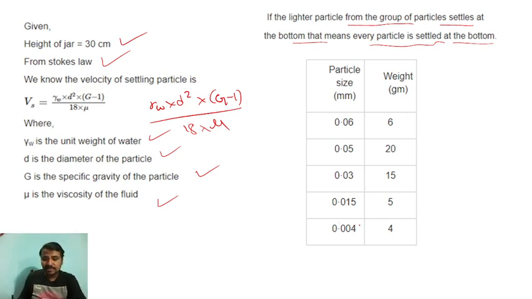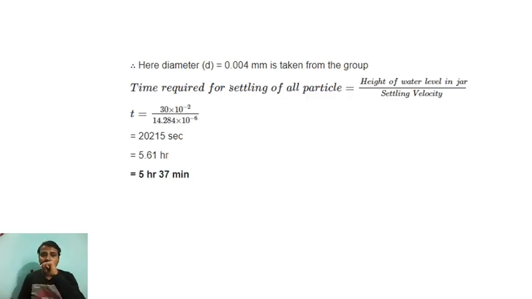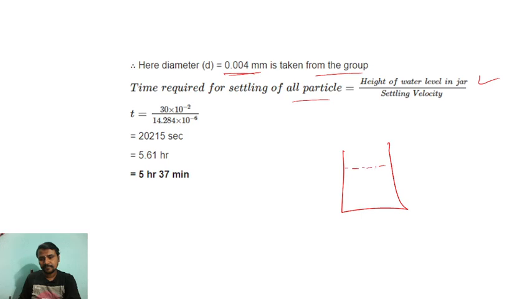So for the calculation purpose we will take the minimum one, right? Let me tell you now. So here the diameter is 0.004 mm, taken for the group. Now time required for settling down the particle is the height of the water level in the jar, right? This is the jar height, right? Height of the jar divided by settling velocity, how fast it will settle at the bottom.